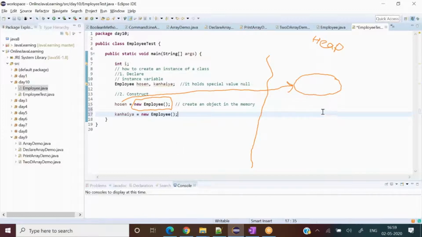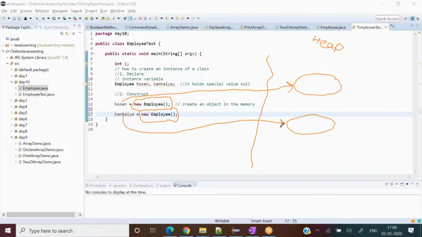A new box will be created, like an organization can hire multiple employees. In that way, when I write this new, a new employee will be created in the organization. So a new box in memory will be created, and this reference variable will be holding this employee.